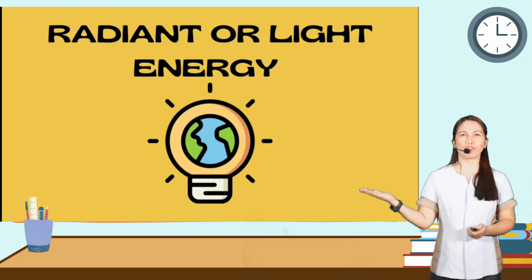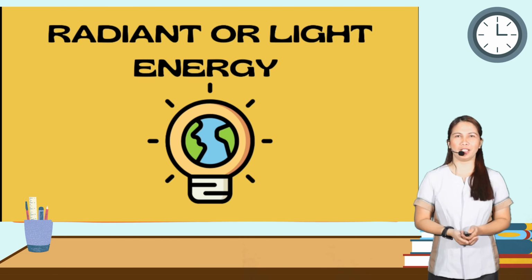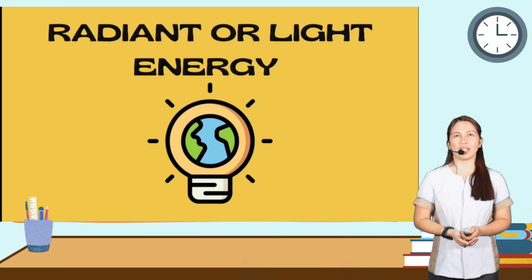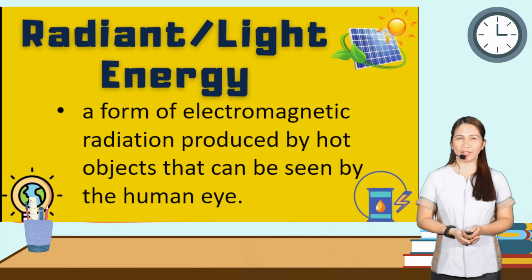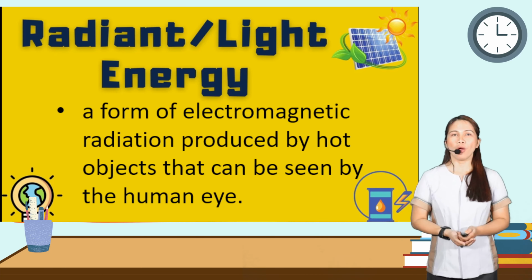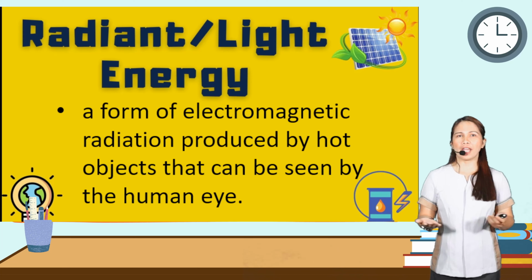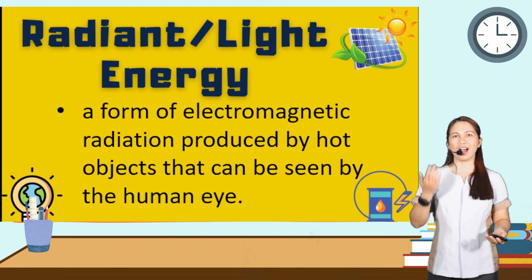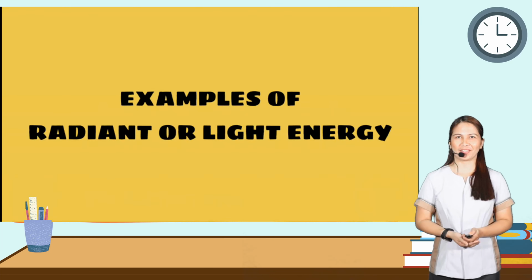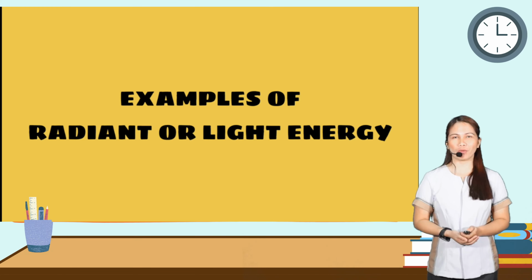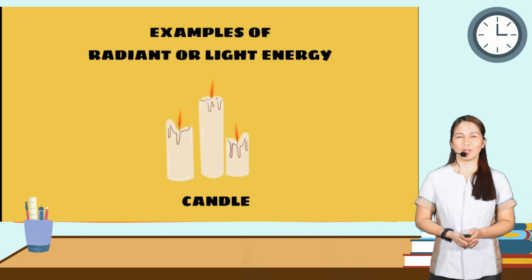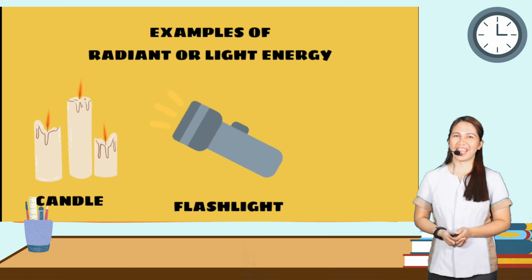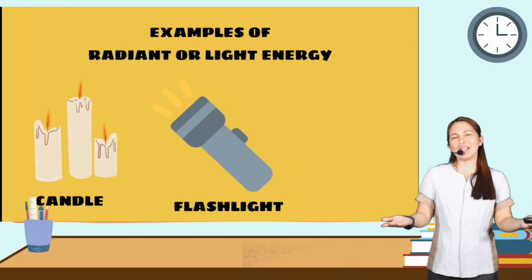I guess you are familiar with this. This is very common. So radiant or light energy is a form of electromagnetic radiation produced by hot objects that can be seen by the human eye. So we have here examples of radiant or light energy. We have candles and flashlight and many more.